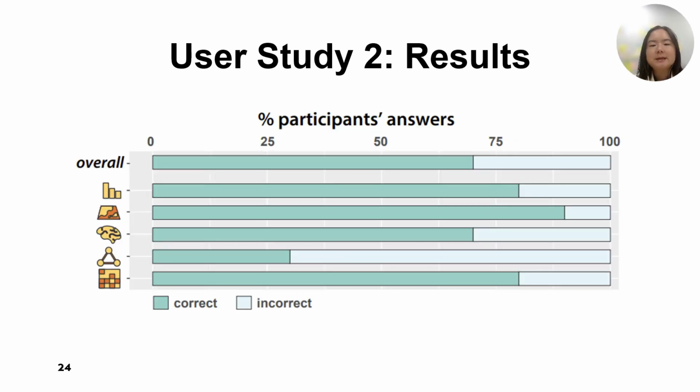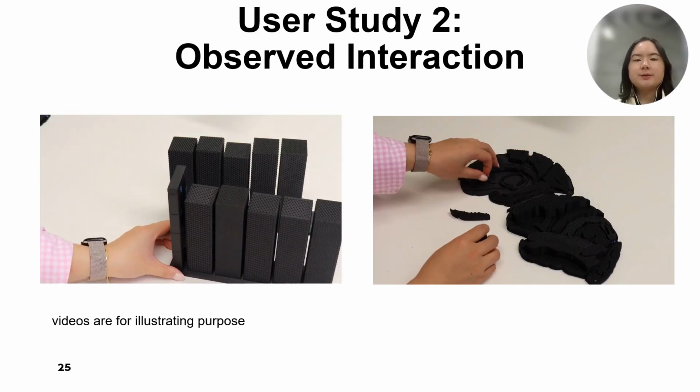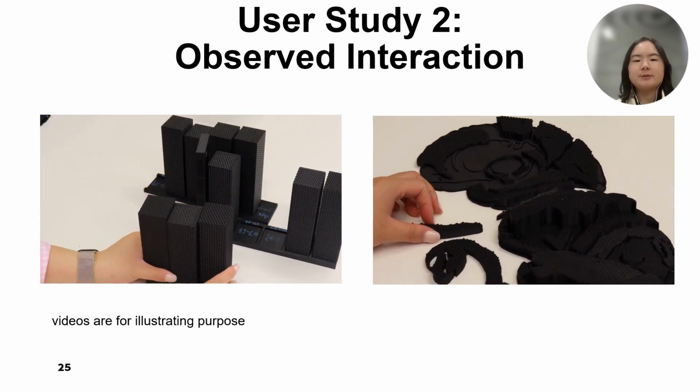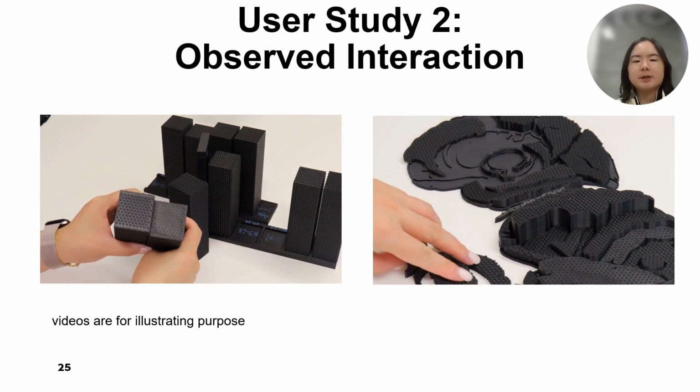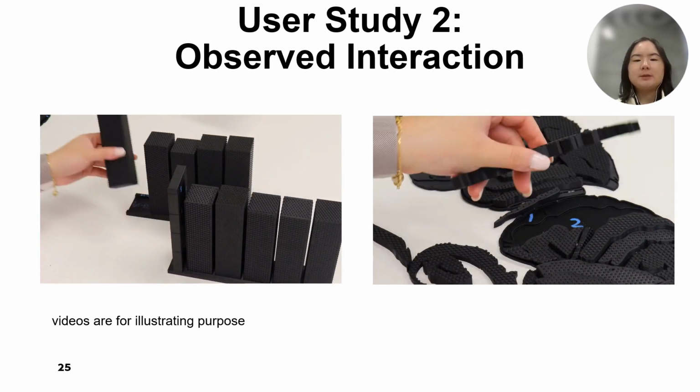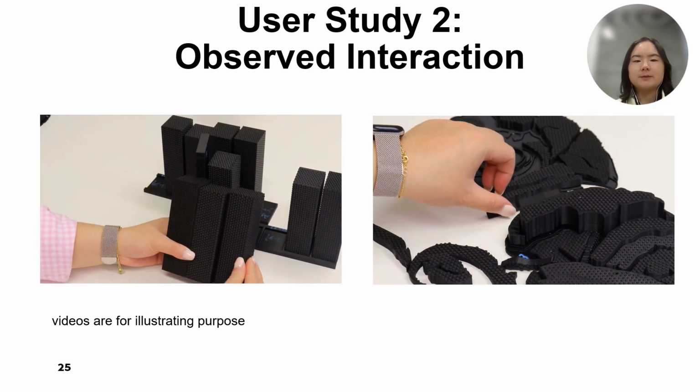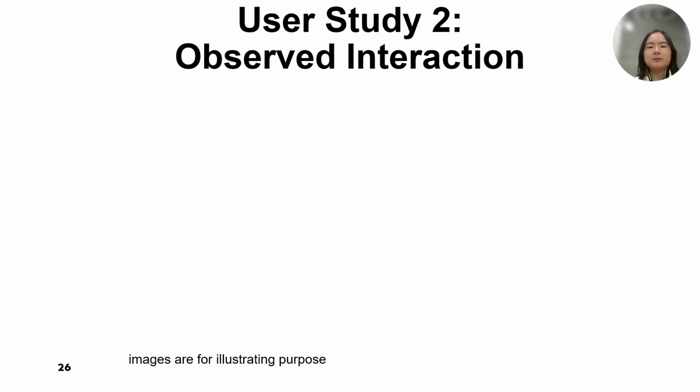In our second user study, we found across all idioms, 7 participants answered correctly. Except for the node-link diagram, participants were able to accurately answer questions that involved searching and comparing visual encoded and roughness encoded attributes. Our observations showed a strong tendency among participants to physically engage with the objects. For the composable objects such as bar chart and prism brain map, participants took them apart to inspect the individual marks. We found visual observation was the most common strategy used by participants.